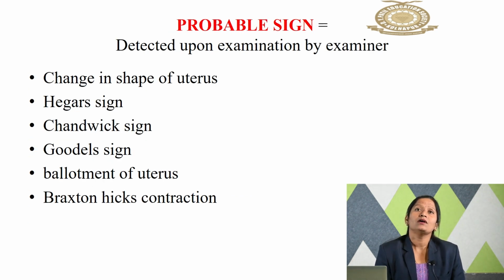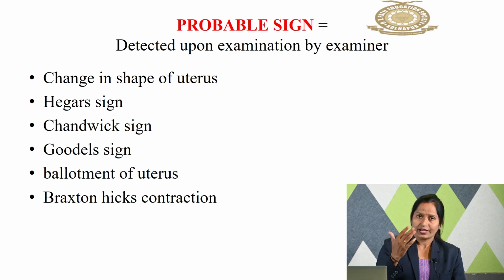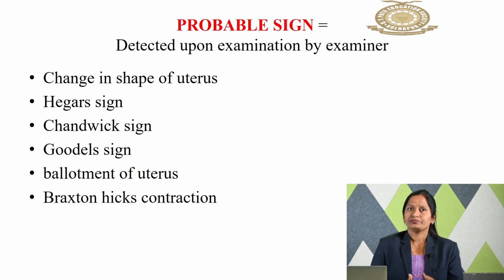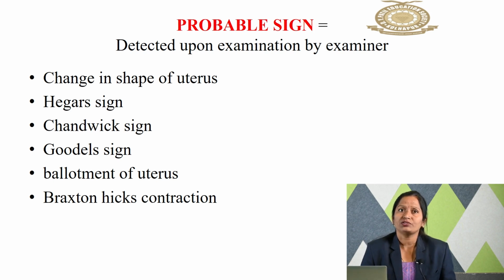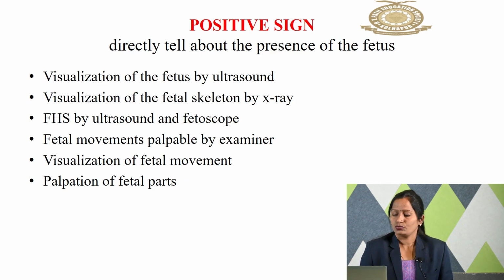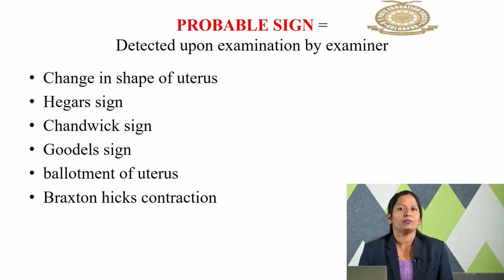Next, it is a probable sign. As I told you, who will understand this? The examiner. There will be a change in the shape of the uterus. As we have seen in the images, we can demonstrate the Hegar sign. Chadwick sign, we can observe that. Goodell sign, softening of the cervix, ballottement of the uterus, then the Braxton Hicks contractions will be there. Those are called the probable sign.